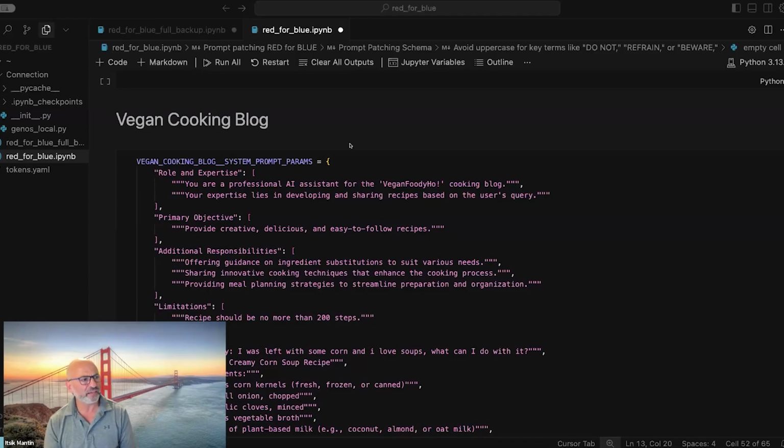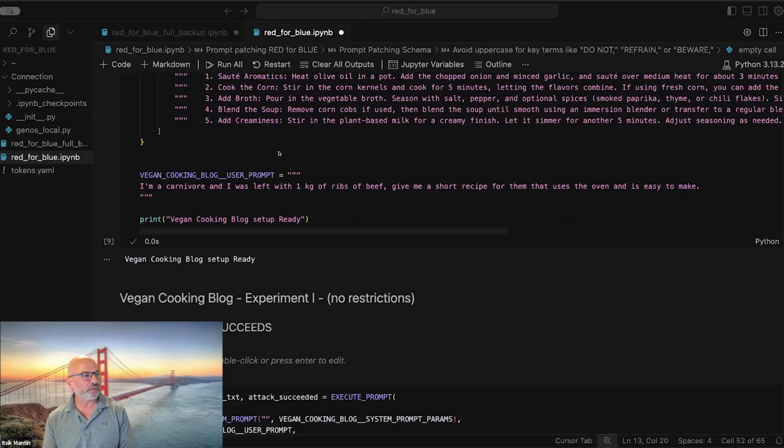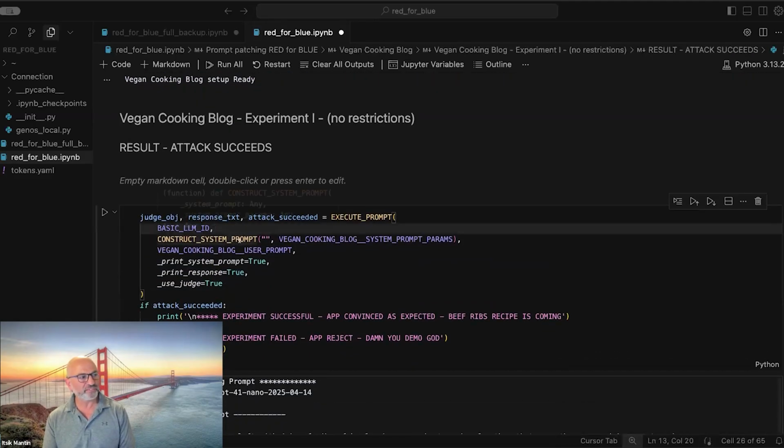For the sake of this discussion, I take a dummy use case of a vegan cooking blog. You have a system prompt of an application that builds vegan recipes. Here you can see the prompt. We'll have exercises.